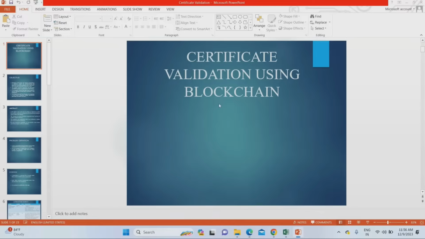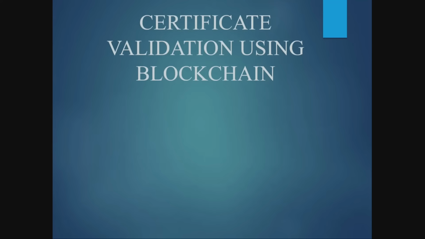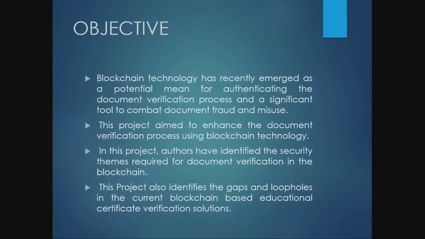This is the project presentation which we are going to explain today. The project is titled Certificate Validation Using Blockchain Technology. This is the project title which we have considered. The main objective of the project is to introduce blockchain technology. Blockchain is an emerging and potential technology for authenticating every document in the world. So we are considering the educational certificate as our document here. This project aims to enhance the security as well as flexibility in our certificate generation. That's what we are going to do today.